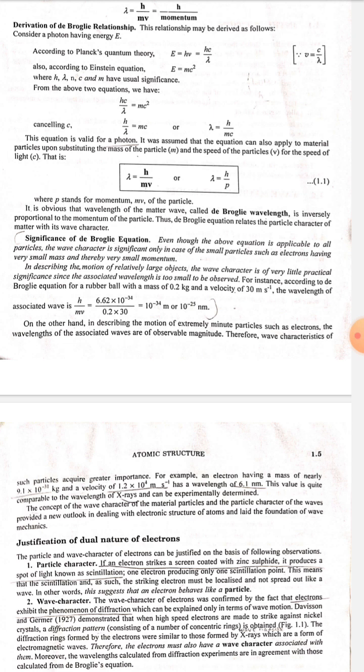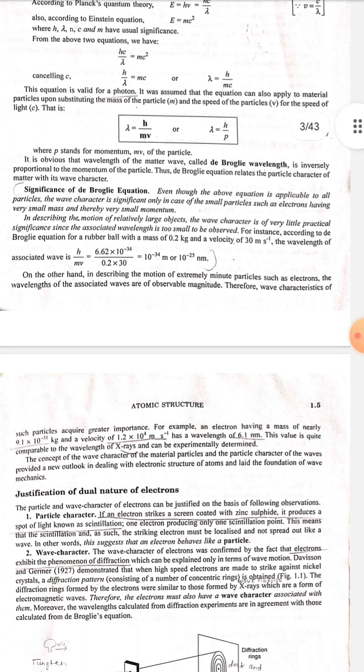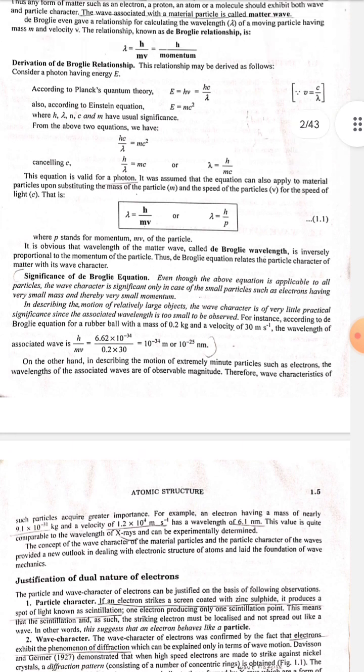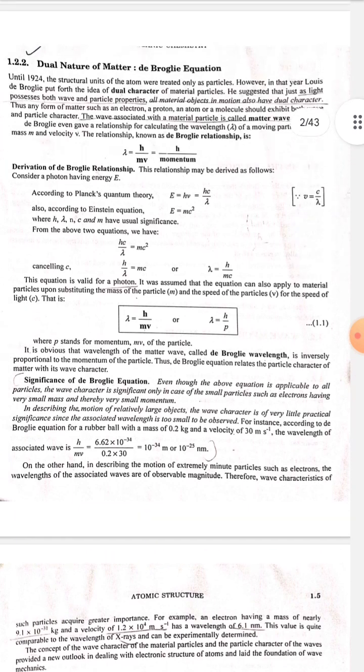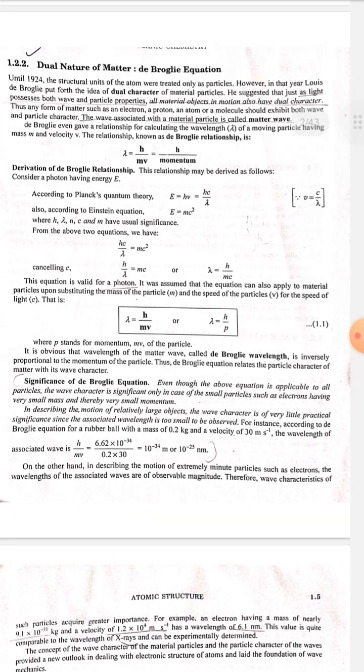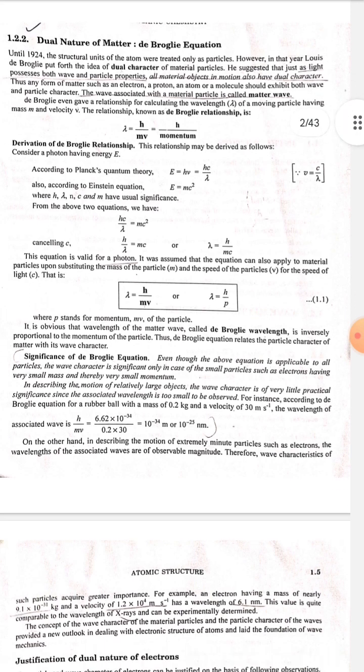For instance, according to the de Broglie equation, for a rubber ball with a mass of 0.2 kg and a velocity of 30 meter per second, the wavelength of the associated wave is h upon mv, equal to 6.62 into 10 to the power minus 34 upon 0.2 into 30, which is equal to 10 to the power minus 34 meter or 10 to the power minus 25 nm.